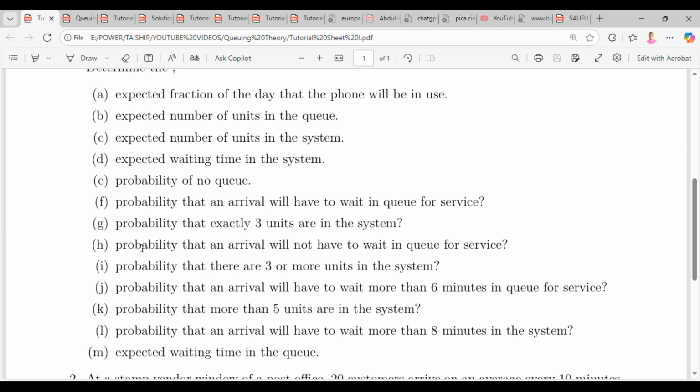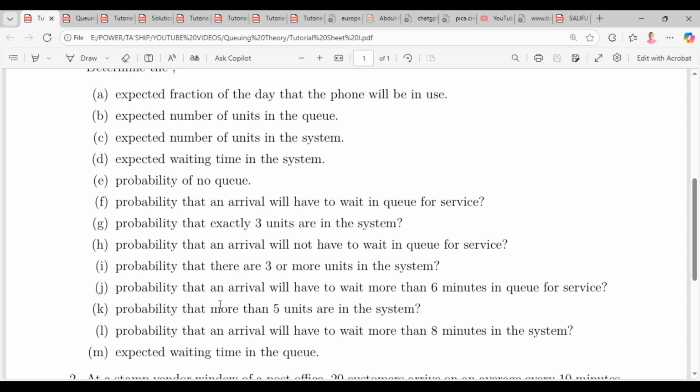We look at the next: the probability that more than 5 units are in the system. You get it? More than 5 units are in the system. So this is similar to the I. Okay, just that this one is at least 6, because more than 5 means 6 or more, right? So we sum from 6 to infinity. Or we can simply take the complement.